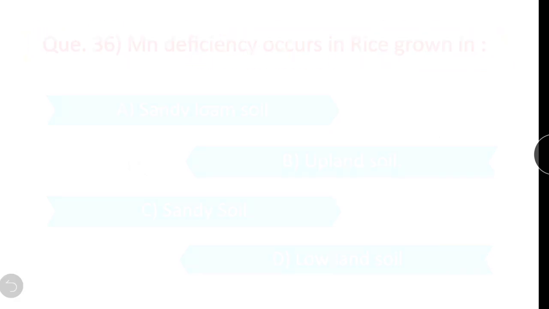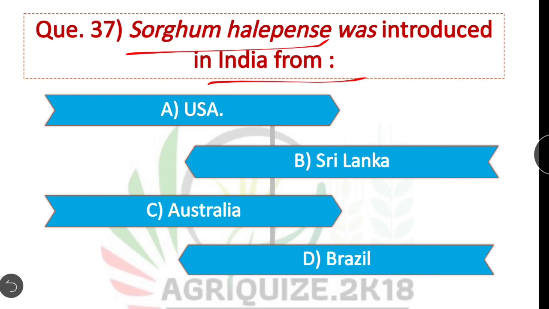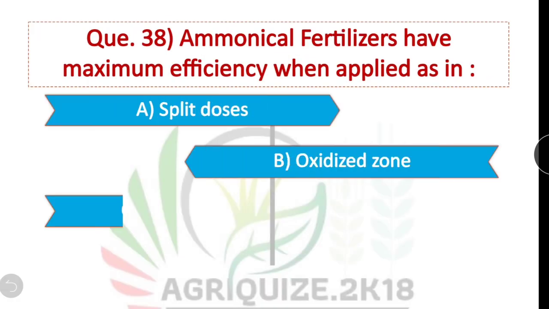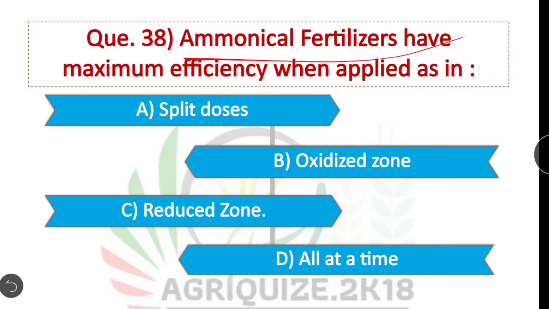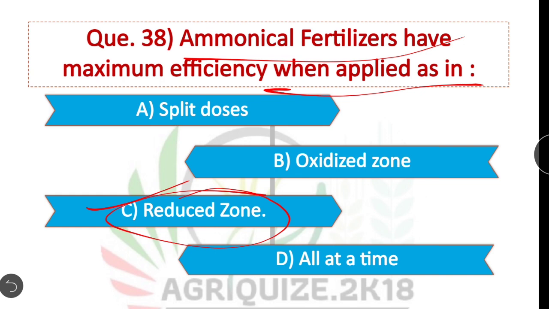Question number 37. Sorghum halepense was introduced in India from. The Johnson grass was introduced in India from USA. Option A is correct. Question number 38. Ammoniacal fertilizers have maximum efficiency when applied in. Option C is correct. When ammoniacal fertilizers are applied in the reduced zone, they have maximum efficiency.